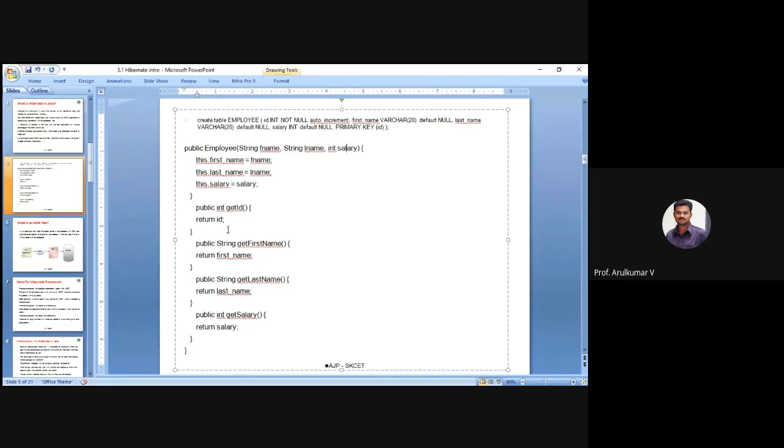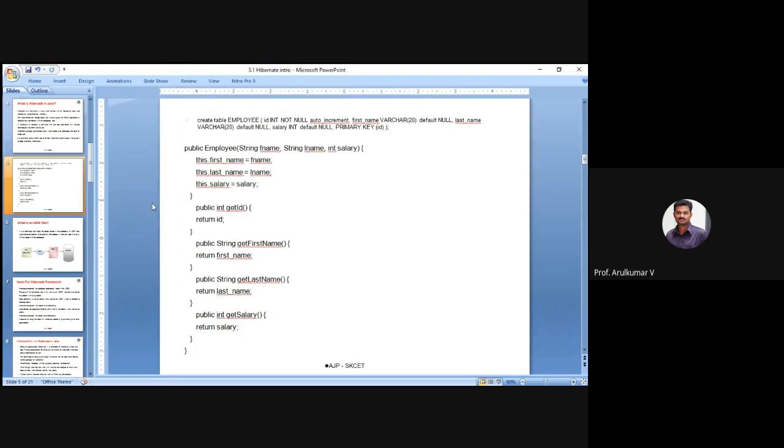And I am having a getter method inside this. This getter method is used to fetch the data from your database, guys. This is how I can do a mapping. This is how basically I can create Java code for my mapping. This is how an ORM model will work.